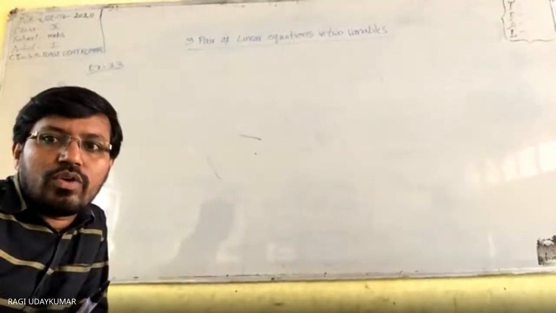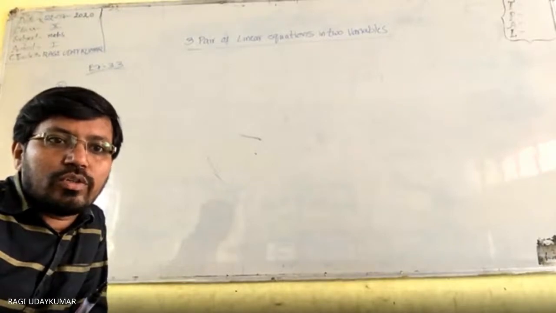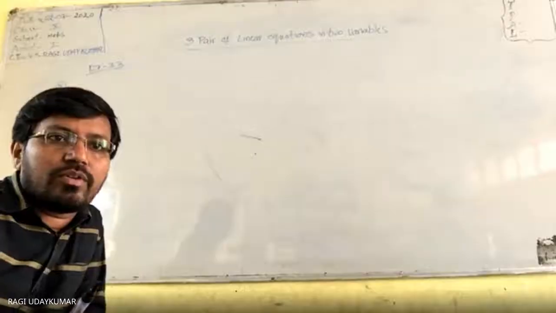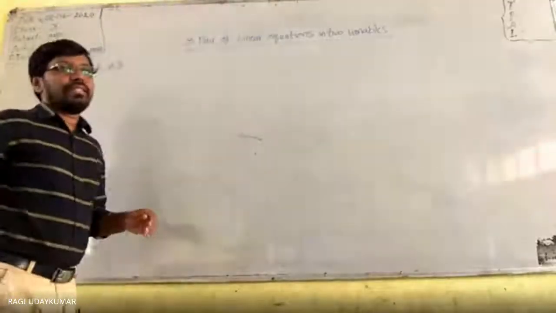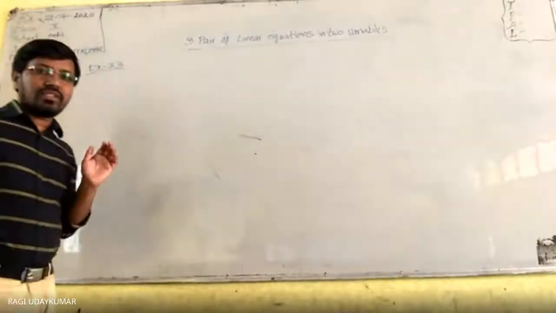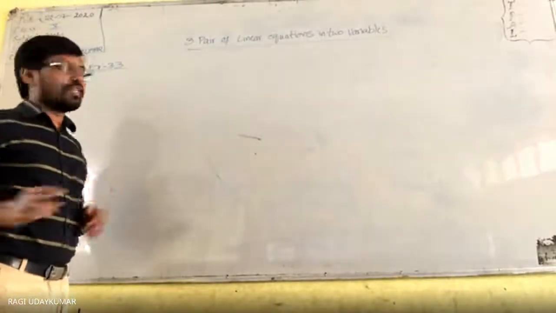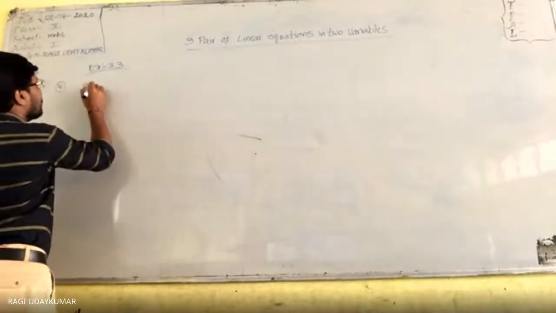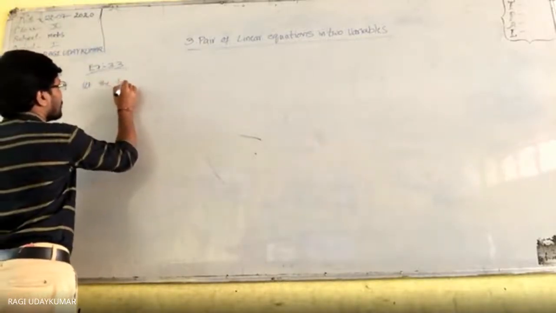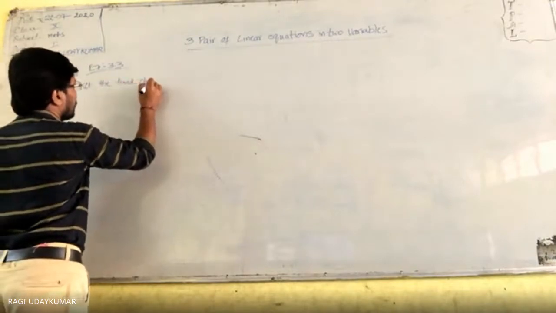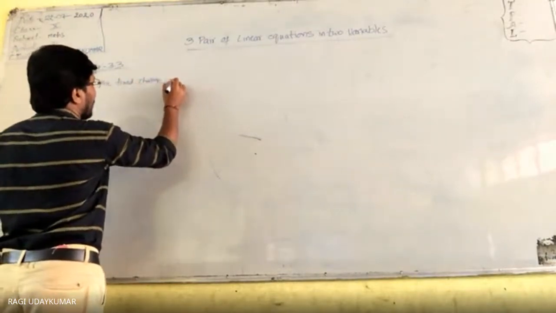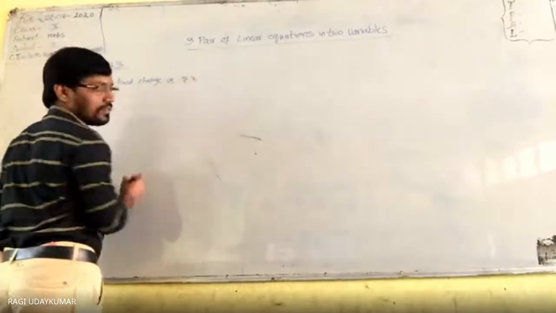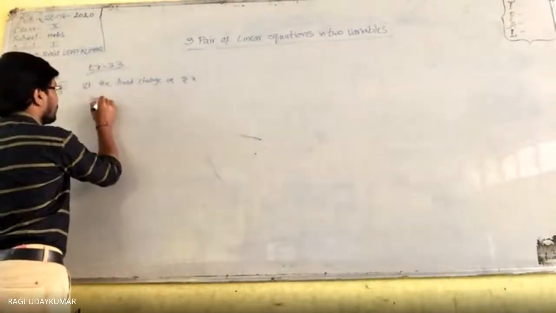Okay, now is the board visible to you? Yes sir, the board is visible. Okay, so here the taxi charges in a city consist of a fixed charge. I will explain this problem completely. Let the fixed charge be rupees x.